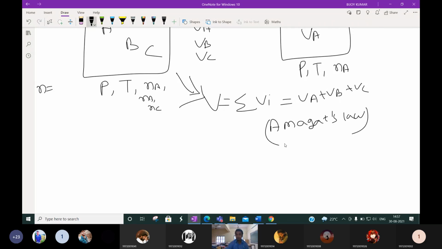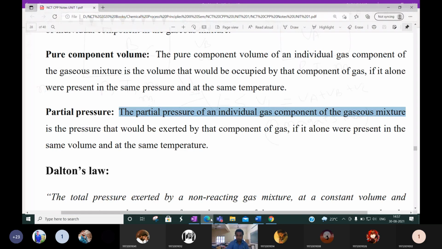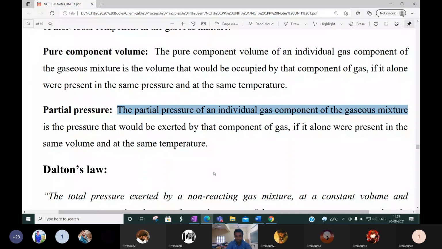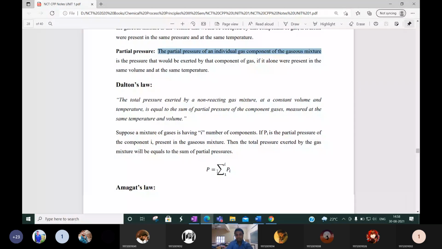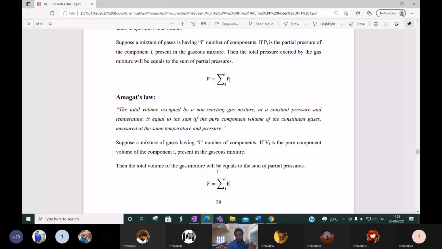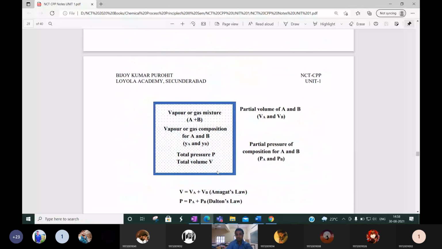Please remember these things. I know that most of you are not listening to this class, so don't worry. This gas mixture I will again revise in the next class. Before that, I will send the notes today. You have to download and read them once. Otherwise, it will be very difficult for you to understand in the next class. And I told you, in Unit 1, 80% of the numericals will come from this mixture of gases.